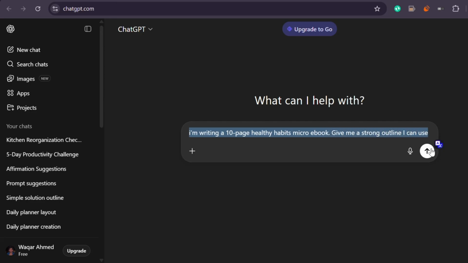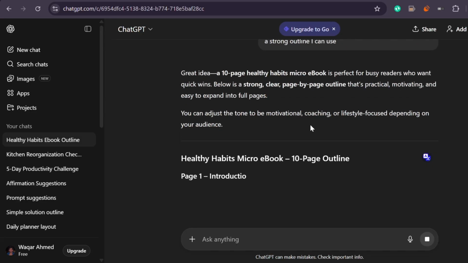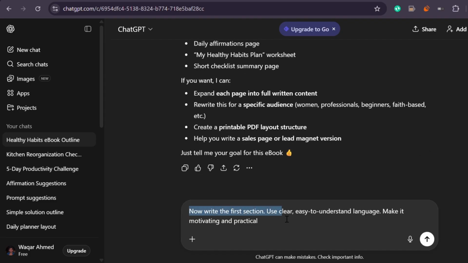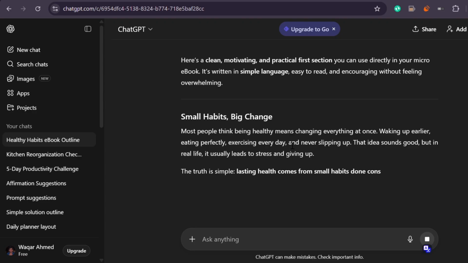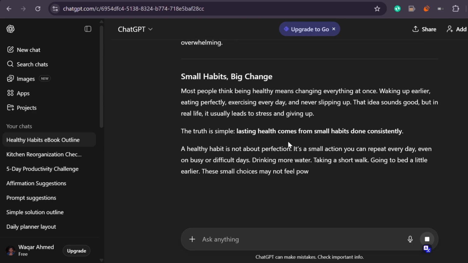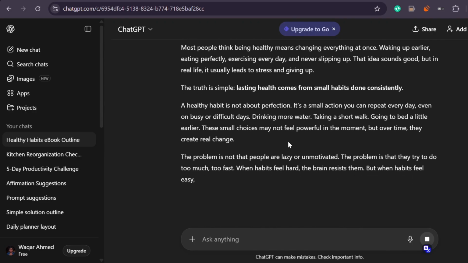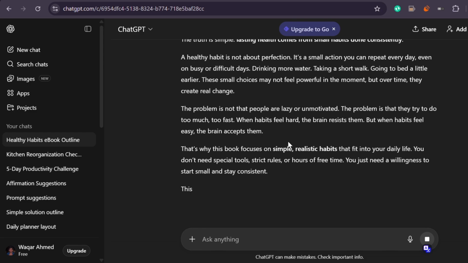Once you have the structure, use ChatGPT to draft each section. For example, you can start with, now write the first section. Use clear, easy to understand language. Make it motivating and practical. Do this for each section until you have all of the content. Then, go through the draft and edit the writing to make it more human or to add your own personal touches.